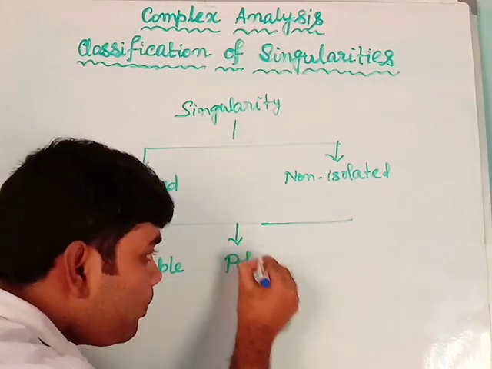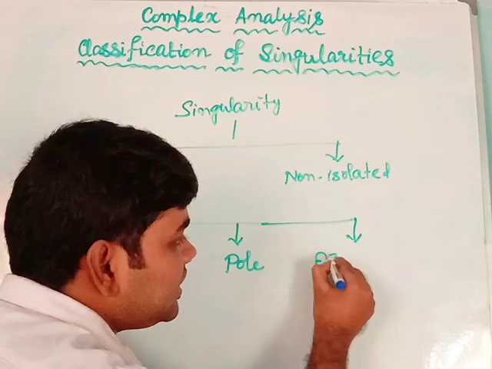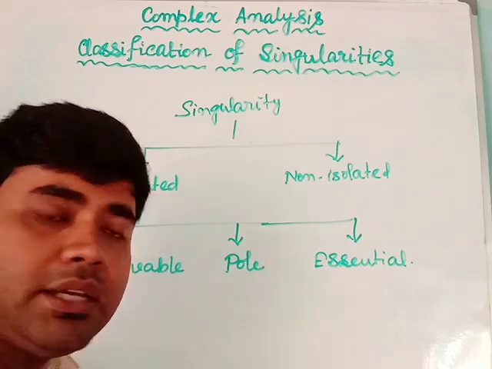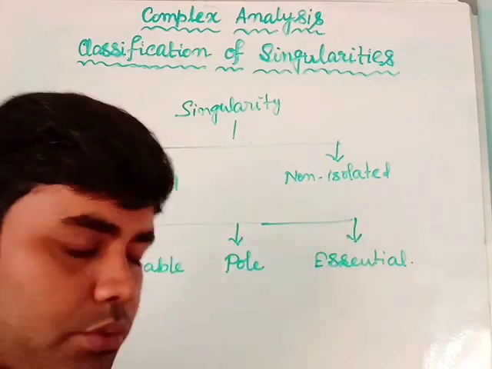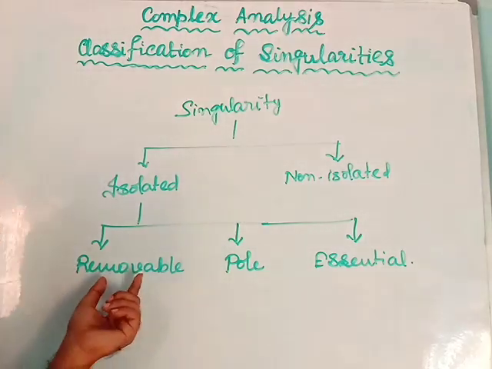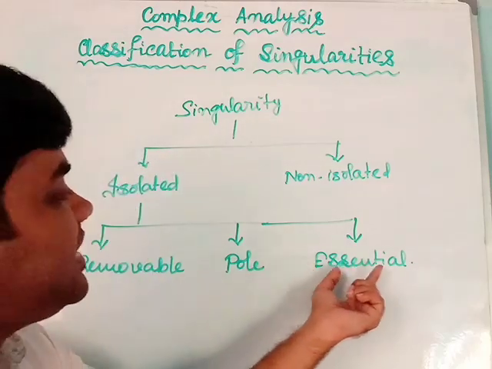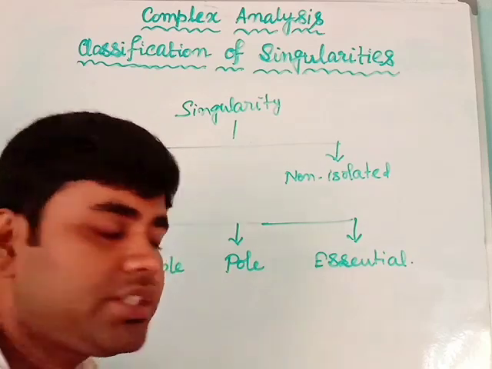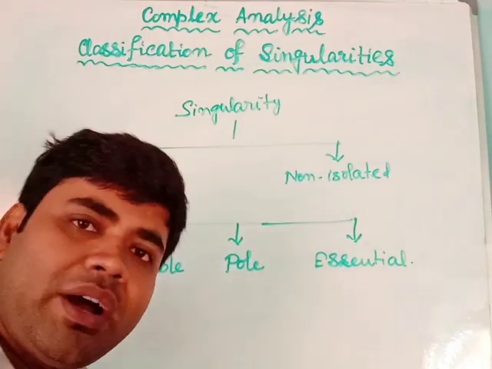Another is called pole. This is the second type of isolated singularity. And the third kind is essential singularity. Okay, so this is the classification of singularity. Singularity actually has two kinds, which is isolated singularity and non-isolated singularity. And isolated singularity can be classified in three different singularities, which are removable singularity, the first kind, then there exist poles, and then there exist essential singularities. So isolated singularities has three kinds, which are removable, pole, and essential singularity. So we will define them one by one.